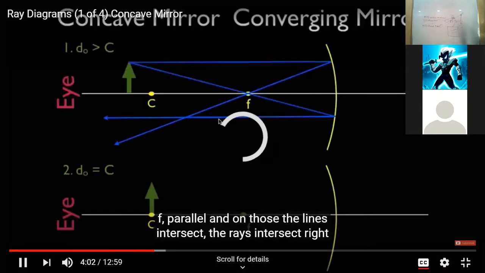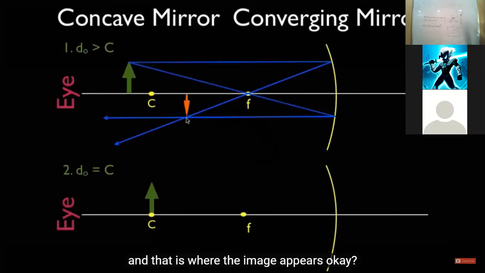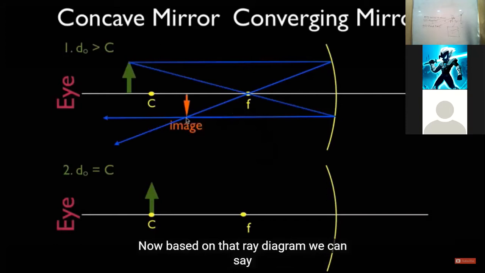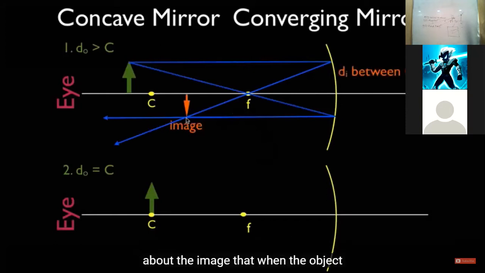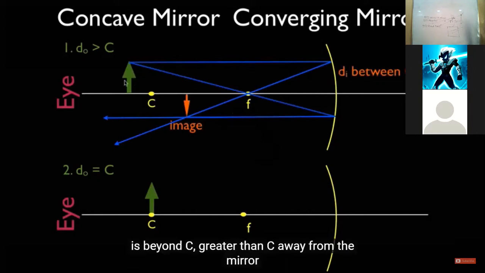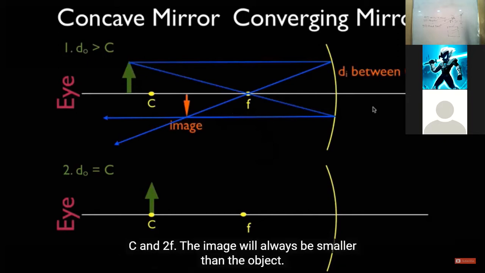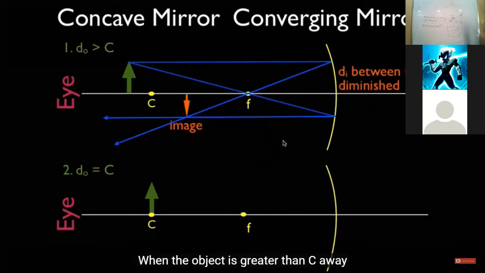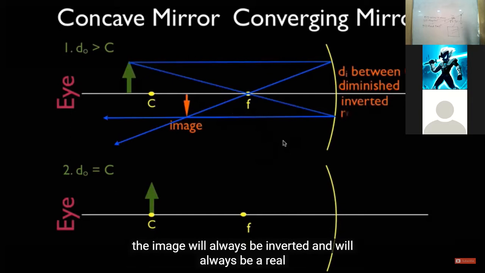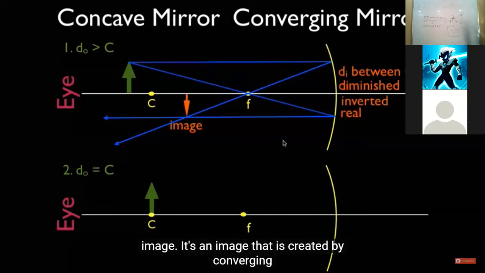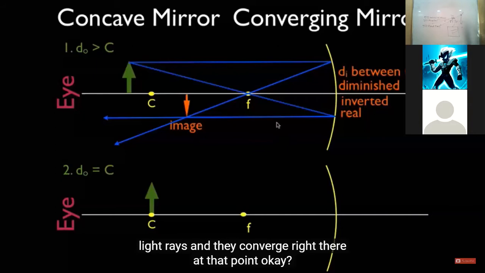Parallel, and you'll notice the rays intersect right there, and that is where the image appears. Okay, now based on that ray diagram, we can say about the image that when the object is beyond C, greater than C away from the mirror, the image will always be somewhere between C and 2F. The image will always be smaller than the object. When the object is greater than C away, the image will always be inverted, and it will always be a real image. It's an image that is created by converging light rays, and they converge right there at that point.